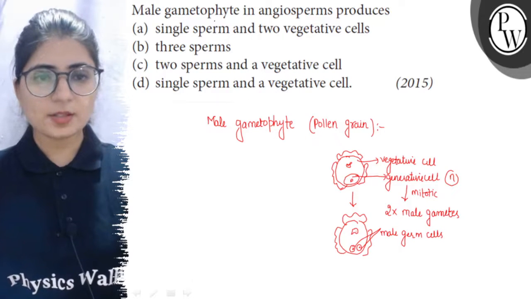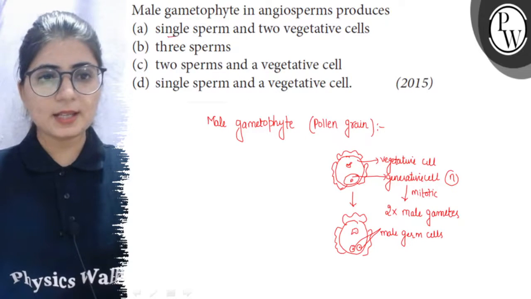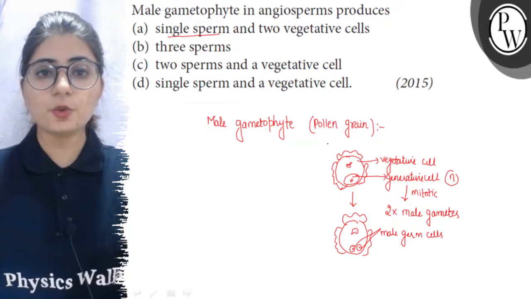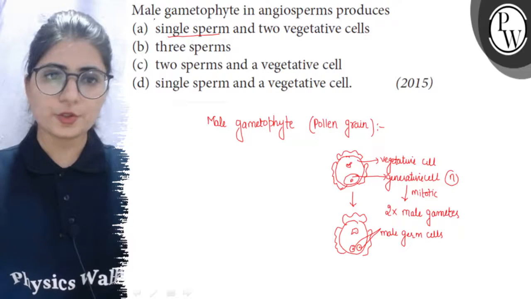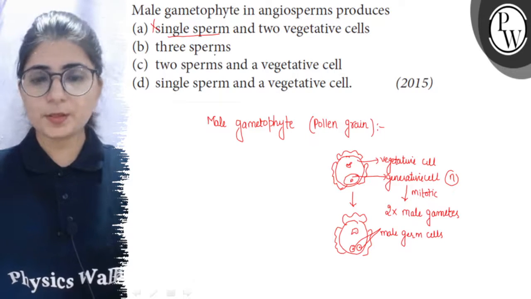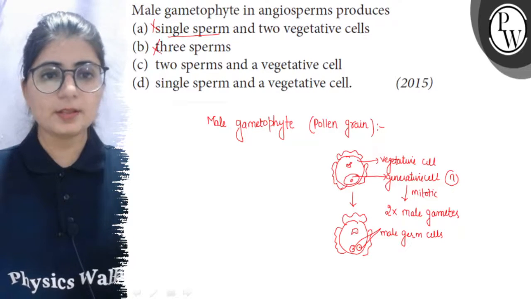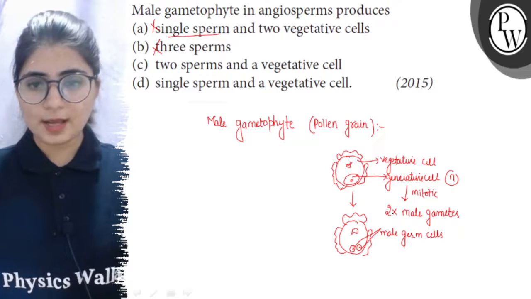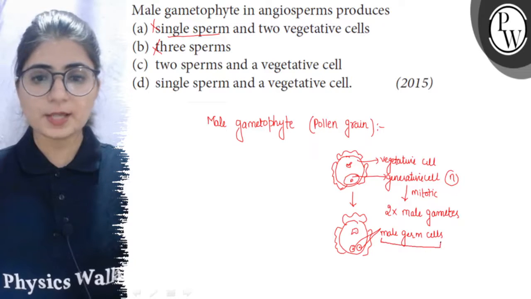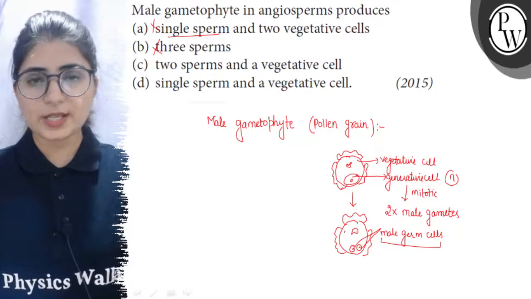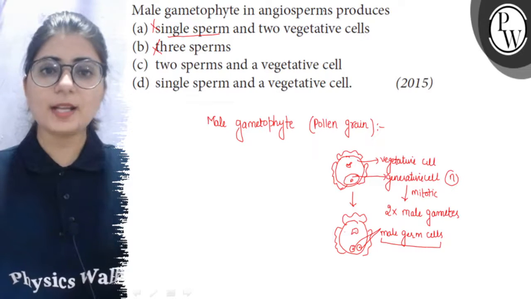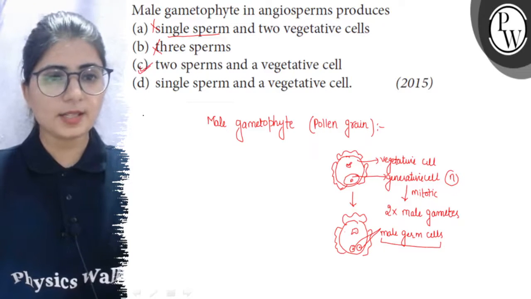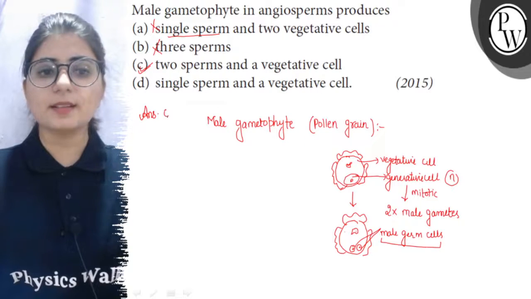So, let's see the options now. Single sperm is the male gamete. So, here you can see that there are two sperms or two male gametes. So, this statement is wrong. Three sperms, again this is a wrong statement. Two sperms and a vegetative cell. So, it is a true statement as two male germ cells or the sperms are there and one vegetative cell is there. So, male gametophyte in angiosperm produces two sperms and one vegetative cell. So, option C is the right answer.